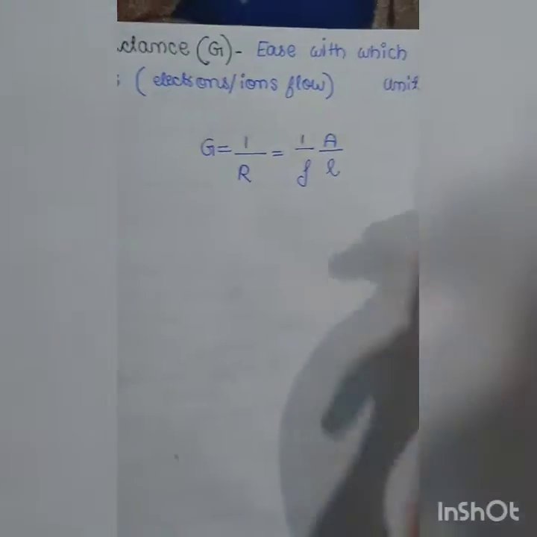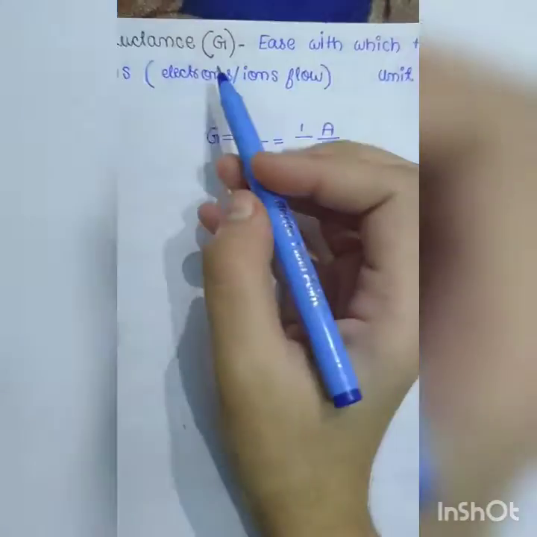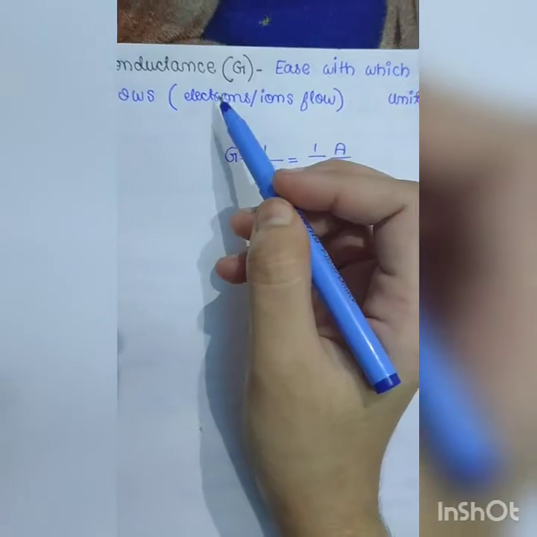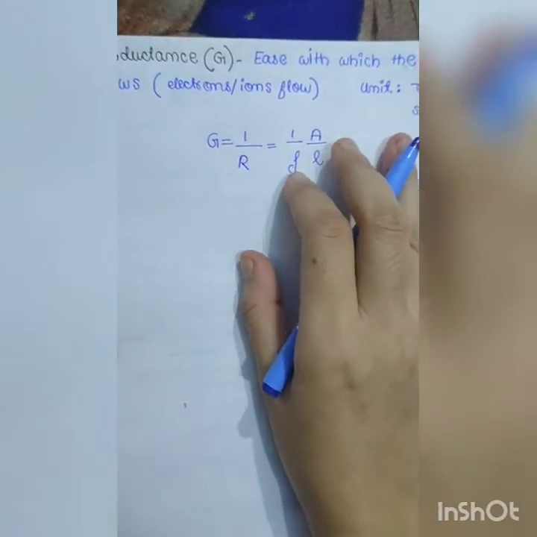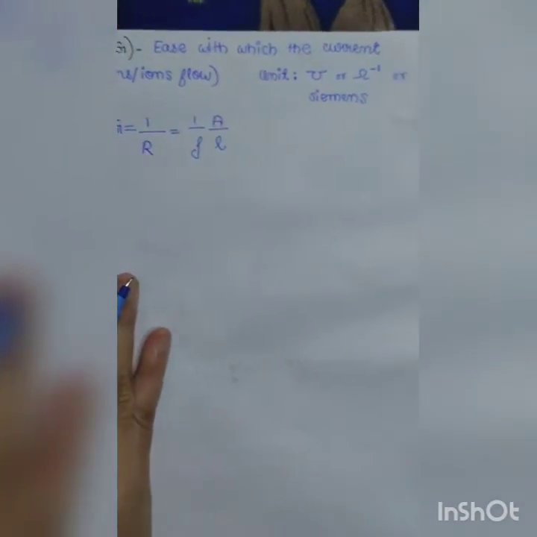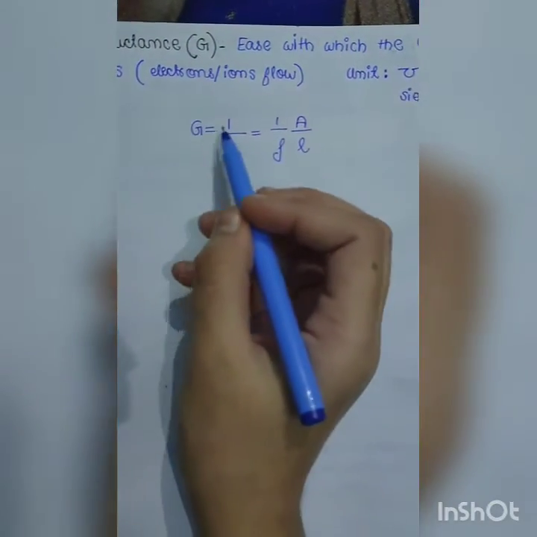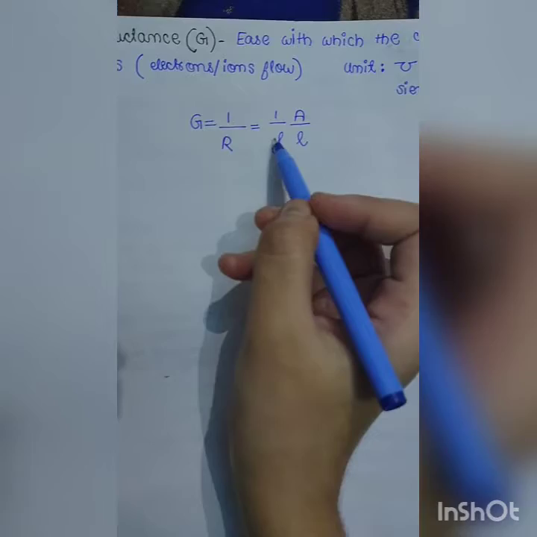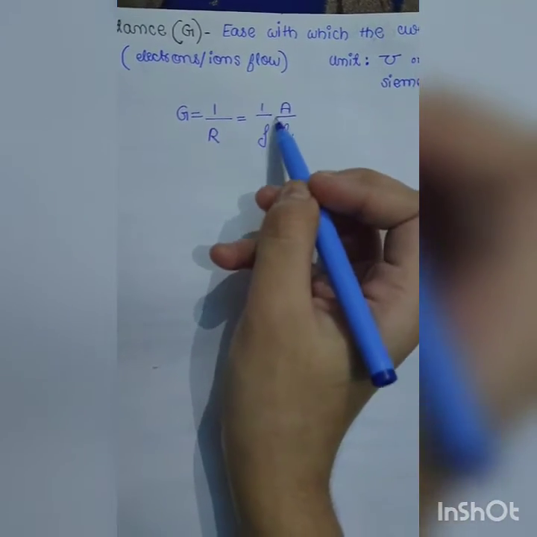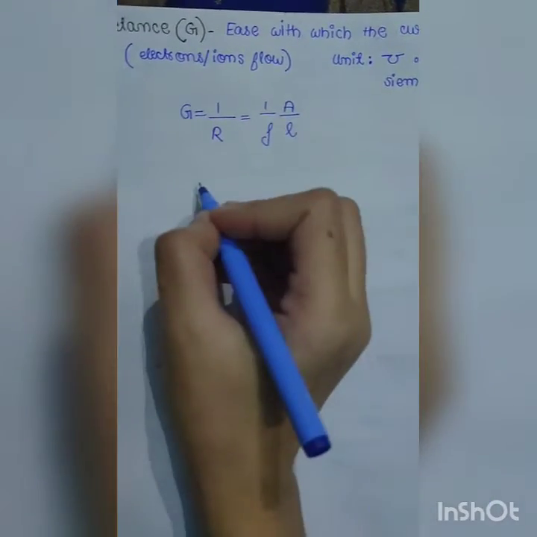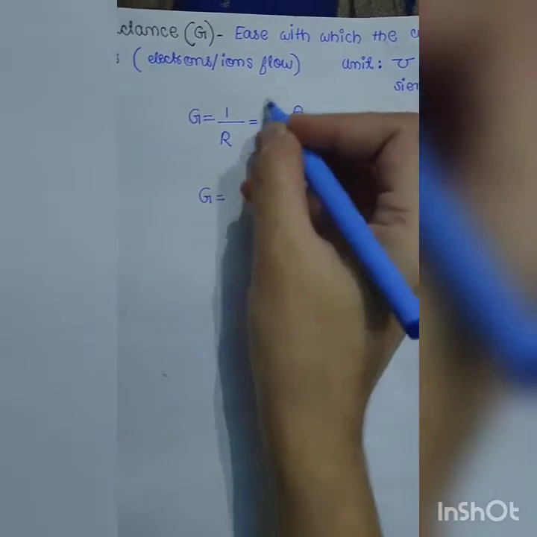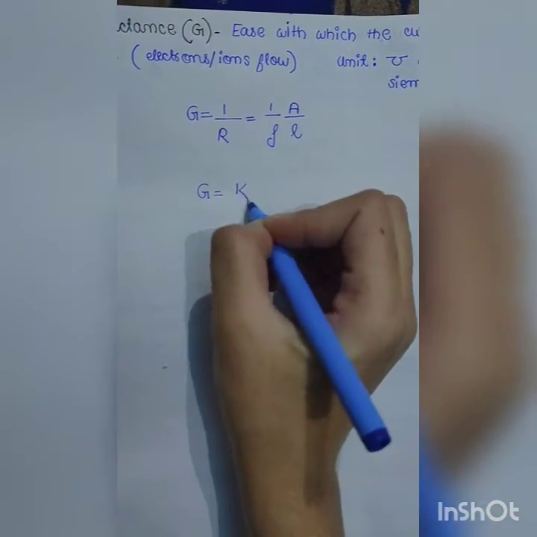So we have conductance. Conductance is the ease with which the current flows. Now current is due to flow of electron or ion. So it is the ease with which electrons or ions flow. Its unit is mho or Siemens. Now G is 1 upon R. We very well know R is rho L by A. So it is 1 by rho into A by L. And 1 by rho we call this constant as a new constant, which is kappa.